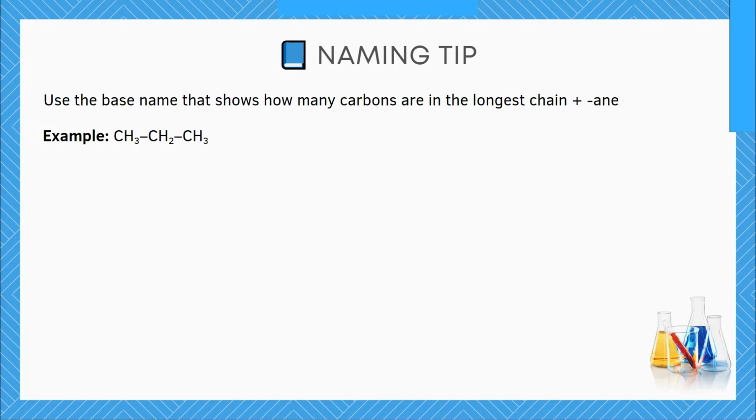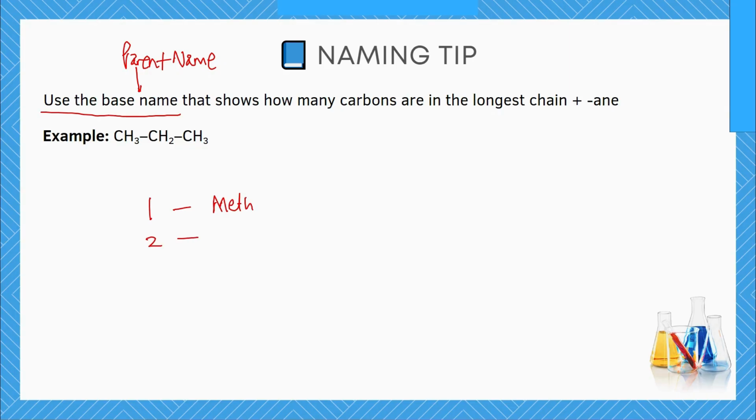So here is a naming tip for identifying alkanes. The first thing you need to do is to use the base name. The base name is also known as the parent name, and we talked about that in one of the previous videos in this series. We talked about how if it is just one carbon atom, you use the base name METH.